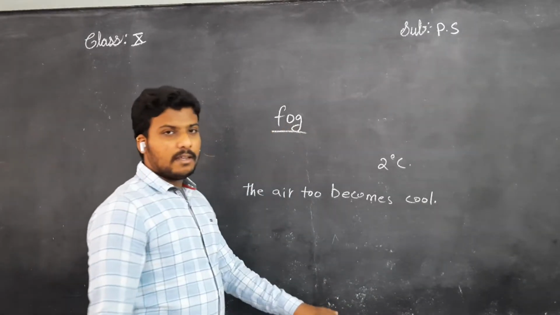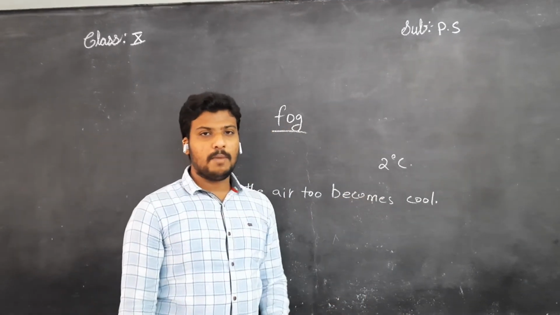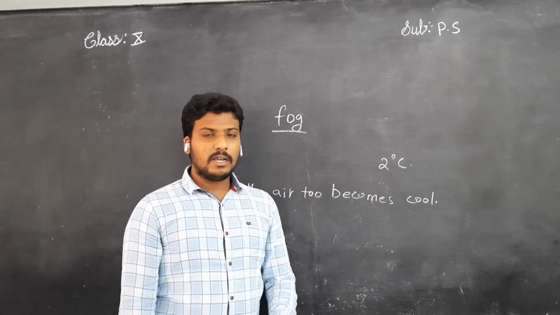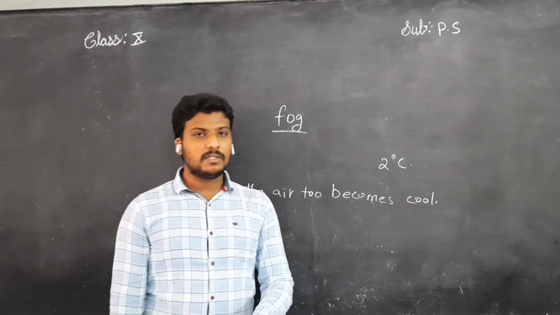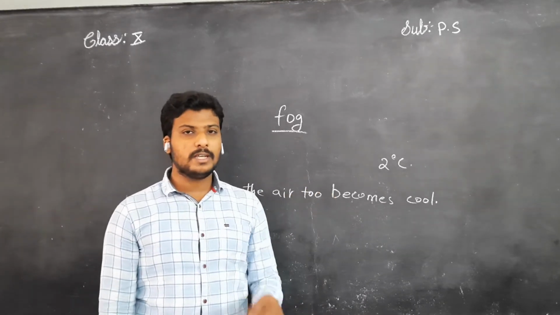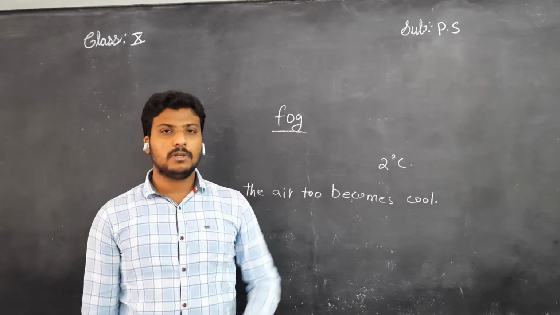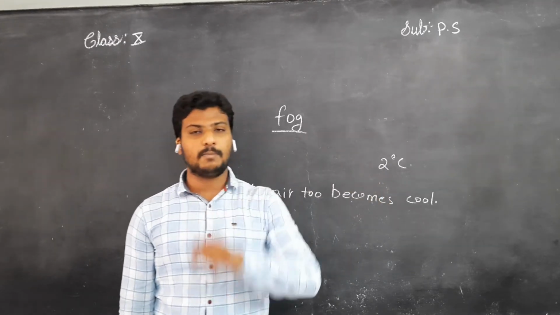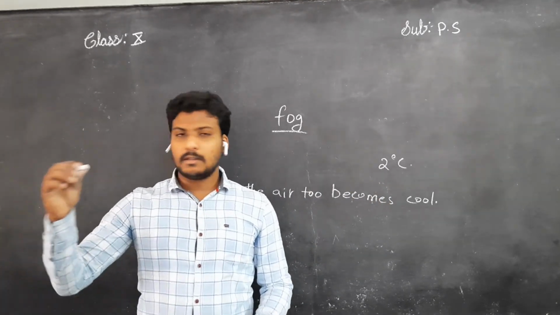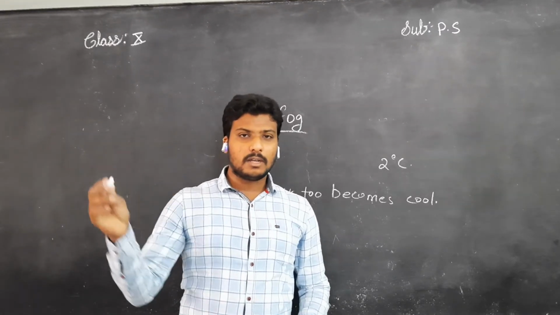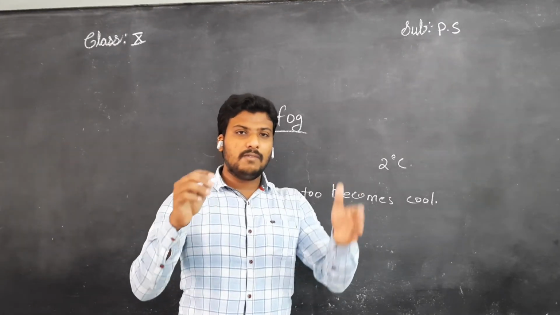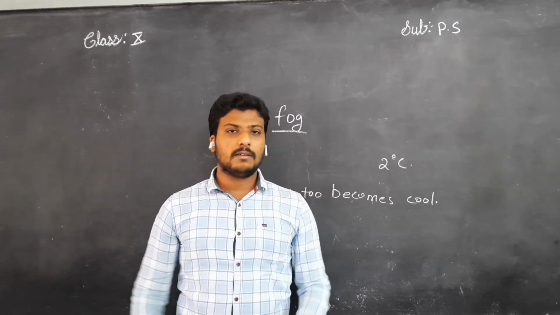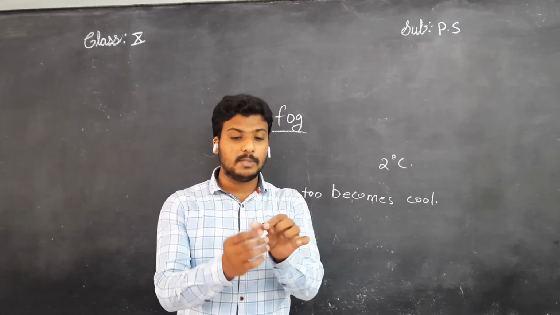This cool air again combines with the vapor which is present in the air. Okay, children, when it reacts, what happens? We already discussed in the dew concept, small droplets will be formed. But here, these small droplets form on the dust particles. Consider this chalk piece as cool air coming like this, and it reacts with the vapor in the air. So a small water droplet is created, and this is formed on the dust particle.